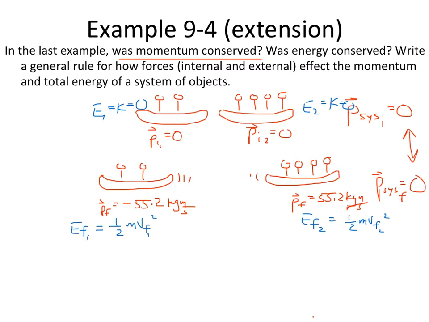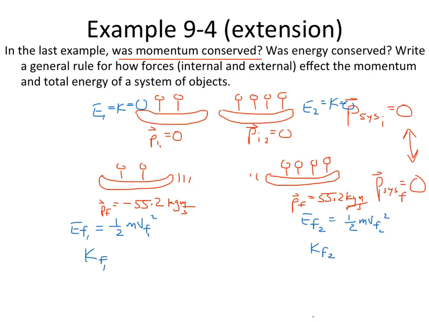But we agree that these have some velocity. This is some velocity in this direction, probably less than the canoe with less people, because with less people you're going to be shooting off much faster. But there is going to be a K final for canoe 1, and there's going to be a K final for canoe 2.